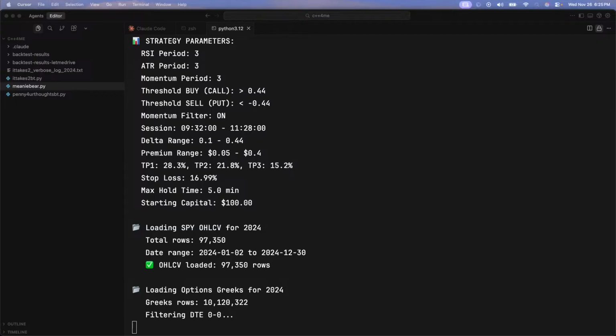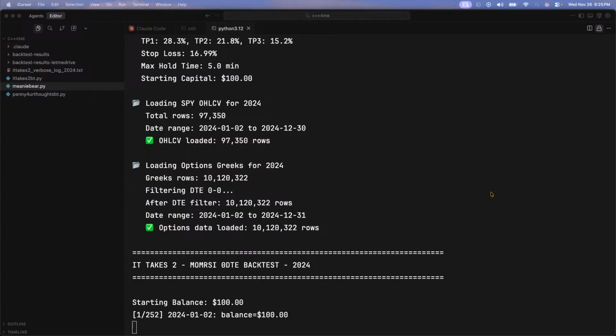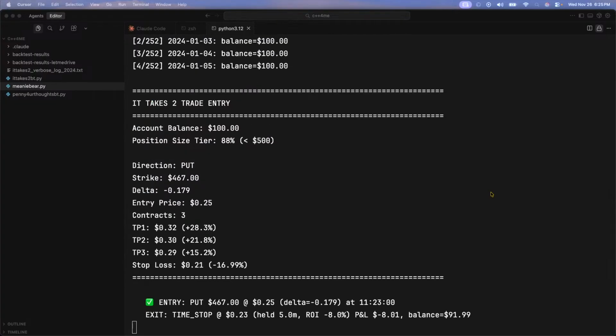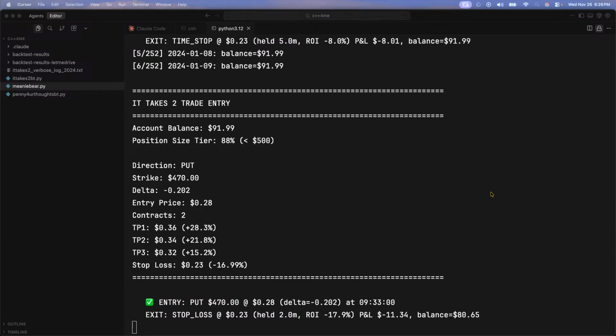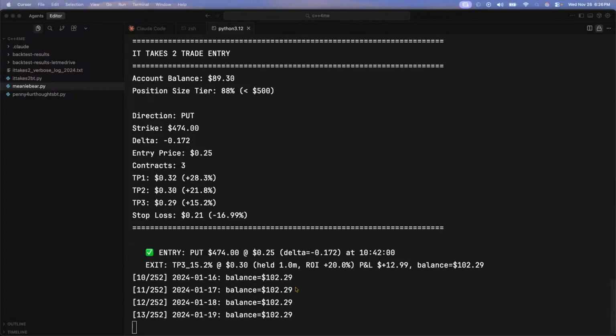We shouldn't have any problems, and we should be good to run said backtest. Okay, the backtest is running. Here we go. All right, backtest is running, y'all.